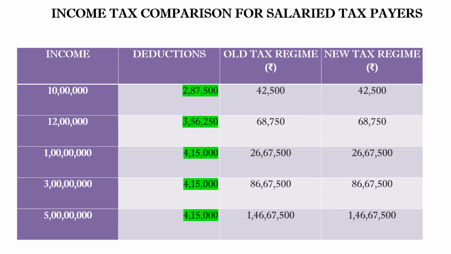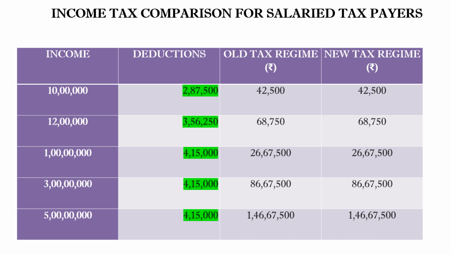If the income exceeds 5 lakhs, then in this table we have shown, under various income heads, how much the deductions should be to choose the old tax or new tax regime. For example, if the income is 10 lakhs and the deductions are 2,87,500, then the tax liability is the same under both regimes. So, if you want to choose the old tax regime, then the deductions should exceed 2,87,500.